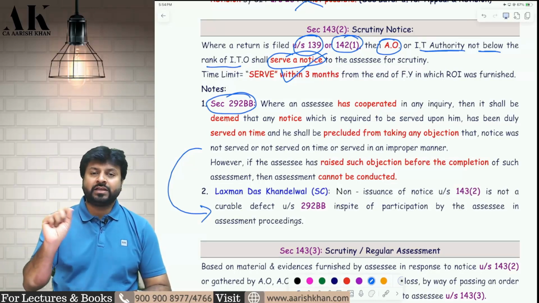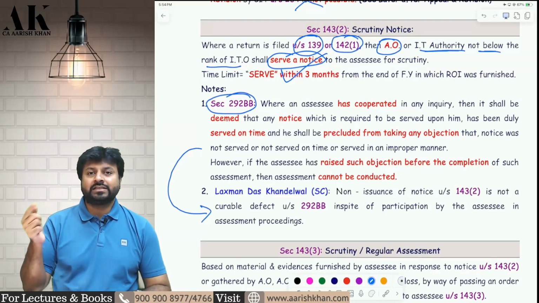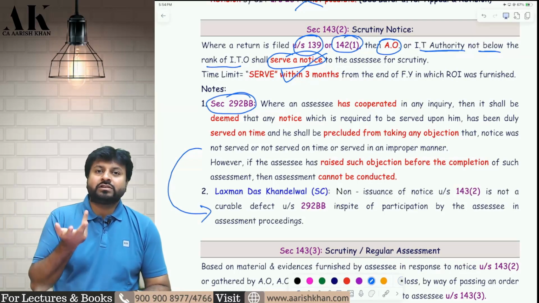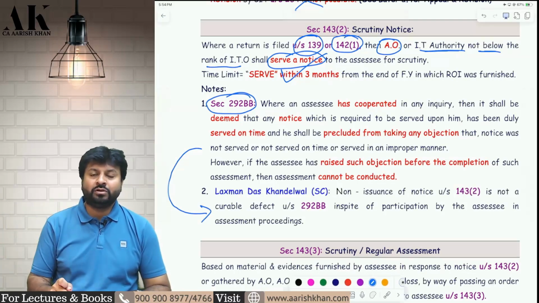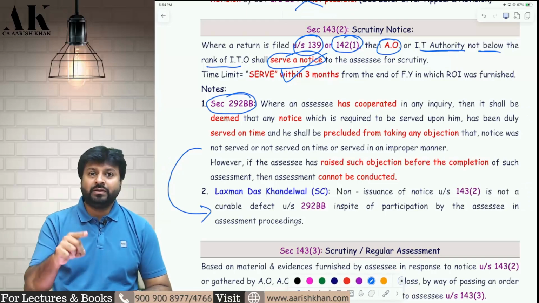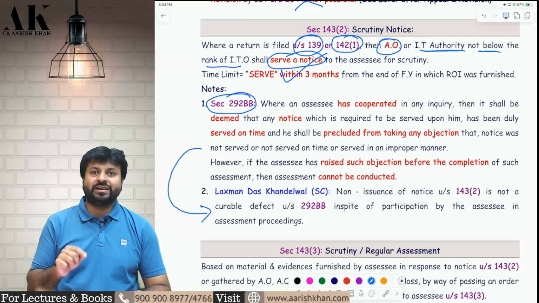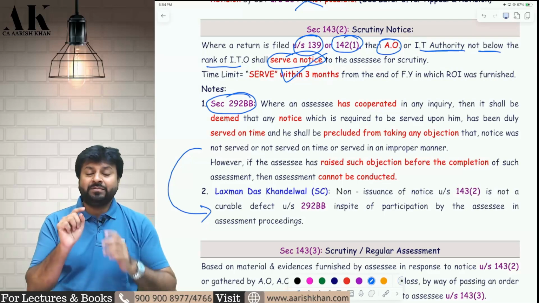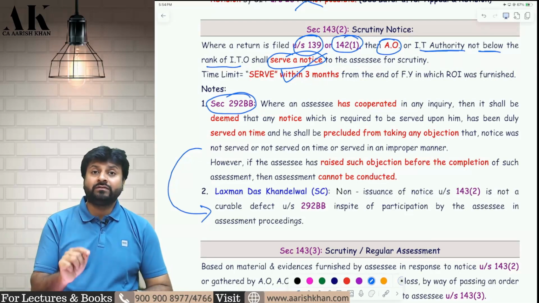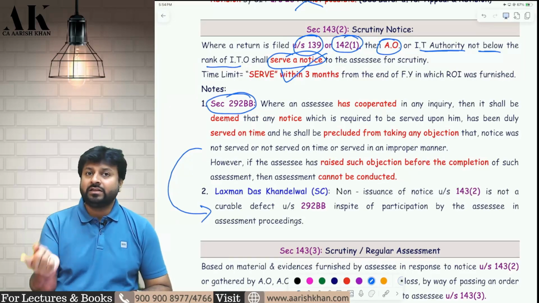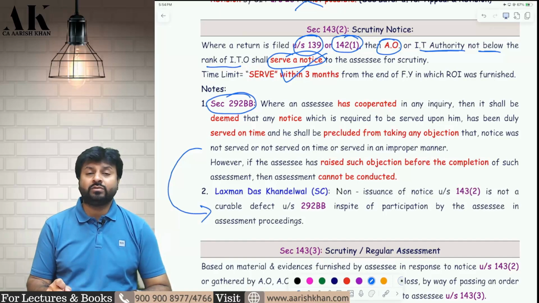And the AO passed the order later on. Then the assessee started saying that, no, it is an invalid order because I was not served a notice only. Then the department started saying, you don't know 292BB? Why have you cooperated earlier? The Lakshman Das Khandelwal case law has said that 292BB can save the department only if the notice is served to the assessee, and then if it is improper or late, you can escape under 292BB.